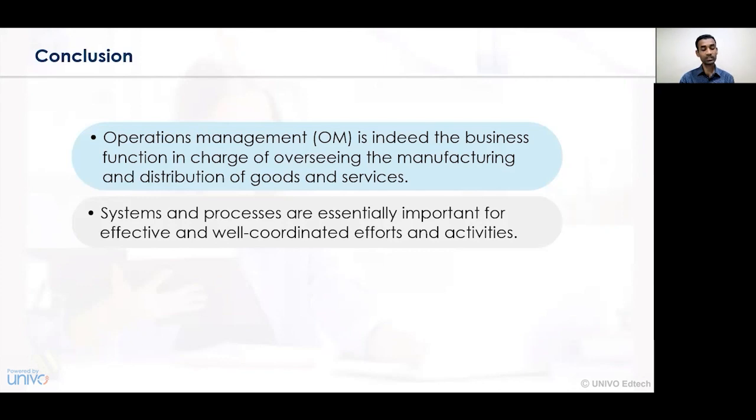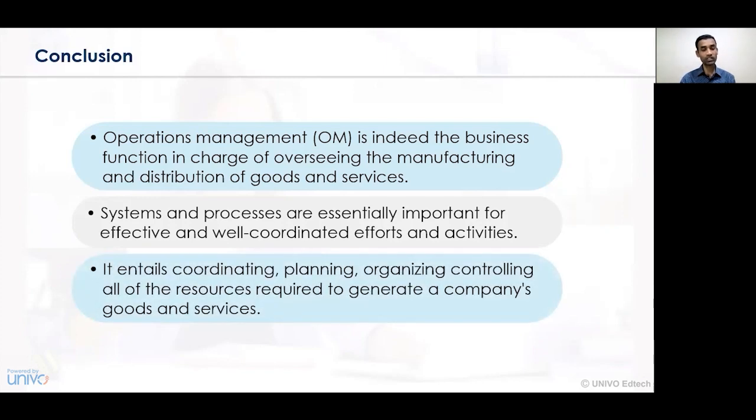The systems and processes are essentially important because it is a well coordinated, effective way of conducting the activities. We have to see that all the activities that have been designed and are being conducted in the organization are in a sequence. So the functions of management, coordinating, planning, controlling and organizing the activities for the optimum utilization of resources, are essentially required, and hence the organizational activities need to be done in an effective way.